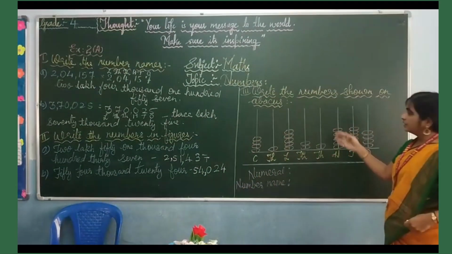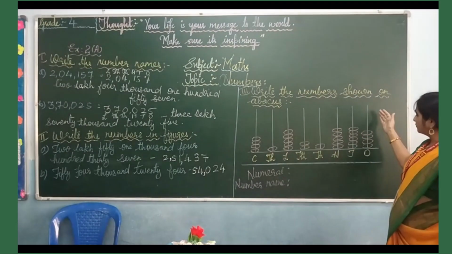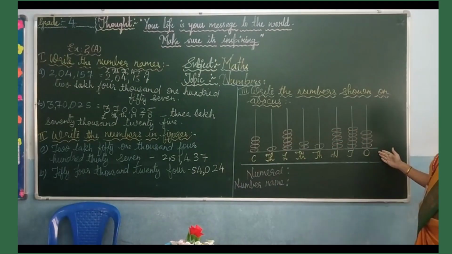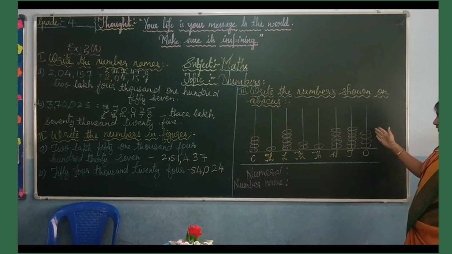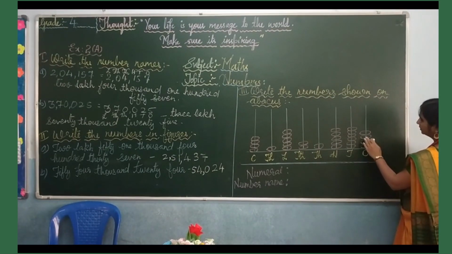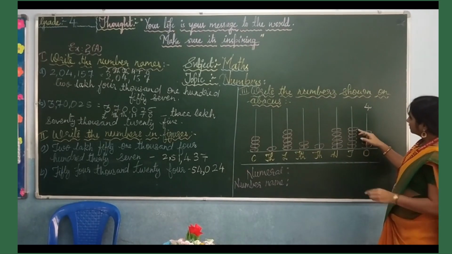Here you have to write the numbers shown on the abacus. You can see I have given the spikes from ones till crores, and on the spikes you can see the rings. Let us write the numbers. How many rings are there? Here you have 4 rings. Here 6 rings.